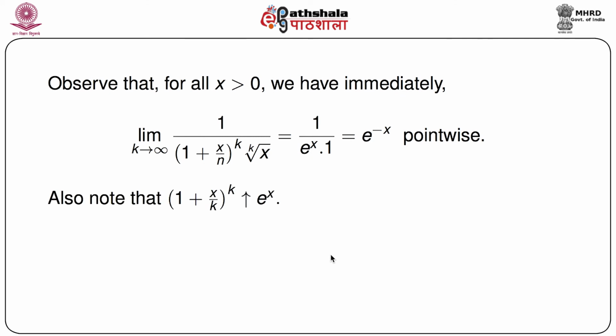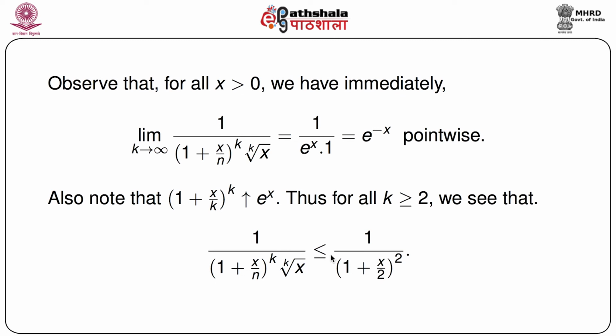So now we know the behavior of this thing, the limit exists, and let us also observe another thing, that as we know (1 plus x by k) whole to the power k increases to e to the power x, so this is monotone. And also for all k, we can see immediately that the integrand, that is 1 by (1 plus x by k) whole to the power k into the kth root of x, that is x to the power 1 by k, is less than or equal to 1 by (1 plus x by 2) whole square. This can be shown very easily.